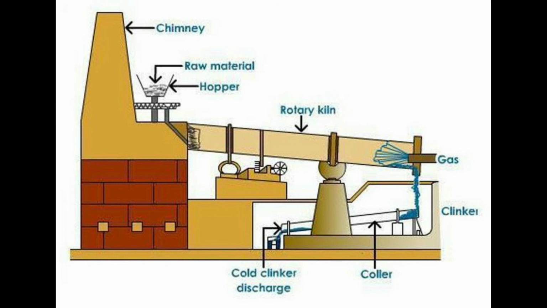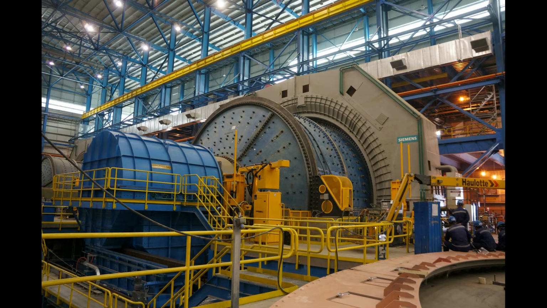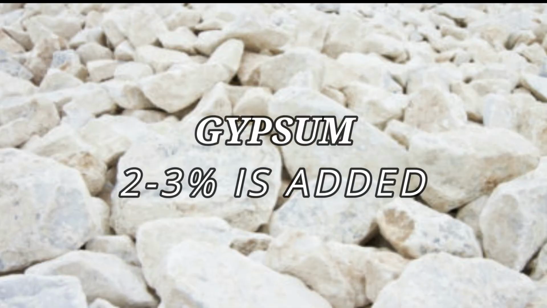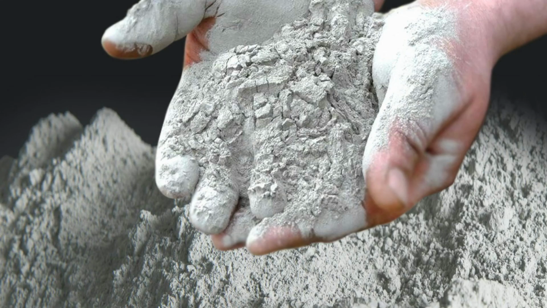And the next process comes to grinding. What is grinding? The cooled clinkers are ground to a fine powder in ball mills or tube mills, friends. As shown in the figure, it is the ball mill, friends. During final grinding, a small quantity, that is 2 to 3%, of this white colored product called gypsum, friends, and this powdered gypsum is added so that the resulting cement does not set very quickly. It retards the initial setting, friends. When it comes in contact with water, gypsum thus acts as a retarding agent for early setting of cement.